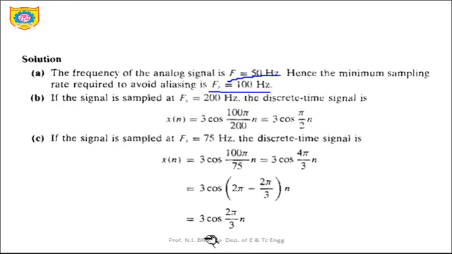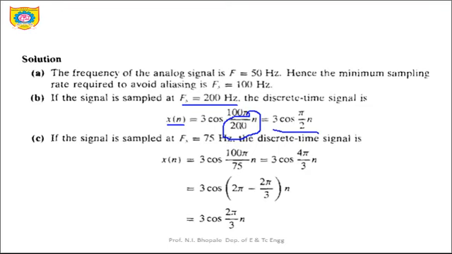Now let's check for the second part. Suppose that the signal is sampled at the rate fs is equal to 200 hertz. What is the discrete time signal obtained after sampling? Now the sampling frequency is given as 200 hertz. So let's put the value in the equation, that is 3 cos 100 pi t. So t will be replaced by n by fs, so n by 200. This will give the value 3 cos pi by 2 n.